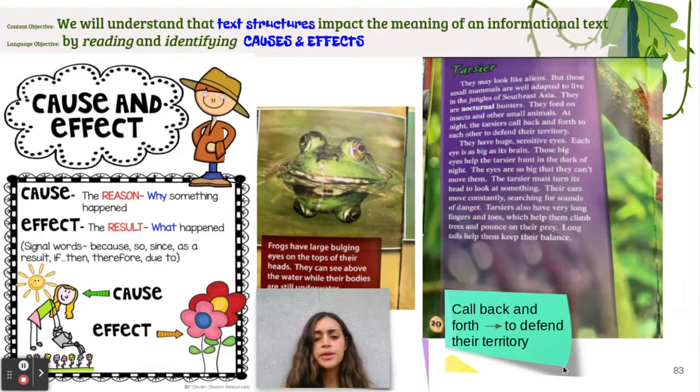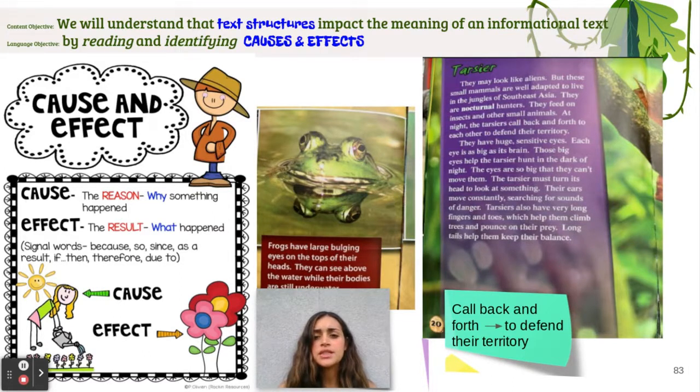When we learn about the tarsier, we are also learning about why it makes them so bizarre. Why are they the way they are? Tarsier. They may look like aliens, but these small mammals are well adapted to live in the jungles of Southeast Asia. They are nocturnal hunters. They feed on insects and other small animals. At night, the tarsiers call back and forth to each other to defend their territory. They have huge, sensitive eyes. Each eye is as big as its brain.